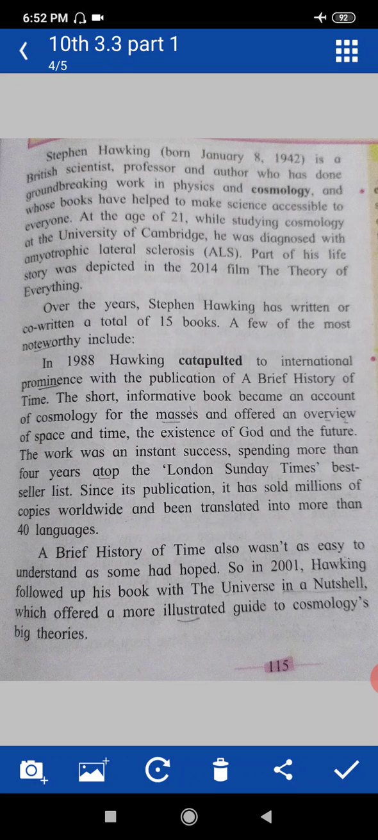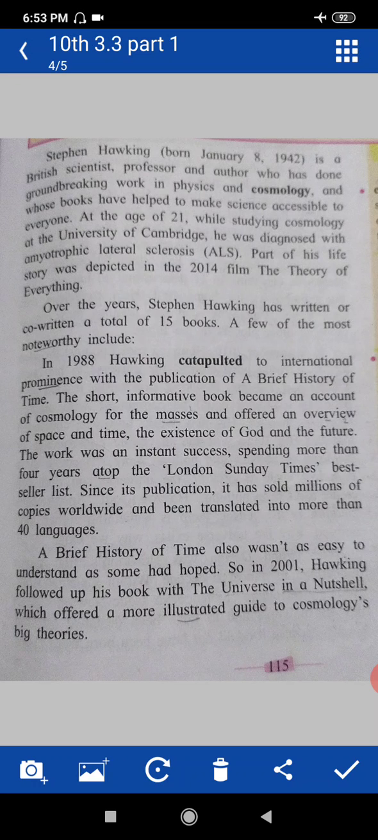Over the years, Stephen Hawking has written or co-written a total of 15 books. A few of the most noteworthy include. Now here is given the information of his books. Stephen Hawking had written or co-written a total of 15 books. How many books had he written? 15, written or co-written here, and a few which are noteworthy, that means significant, very interesting ones, are included and given here. Let's see about the next paragraph.